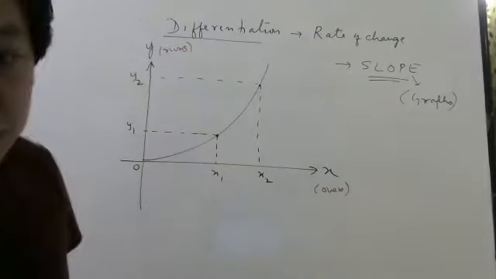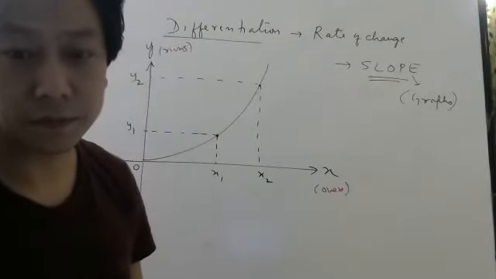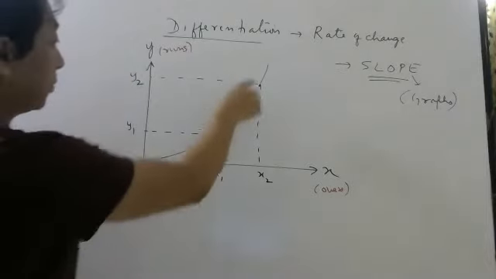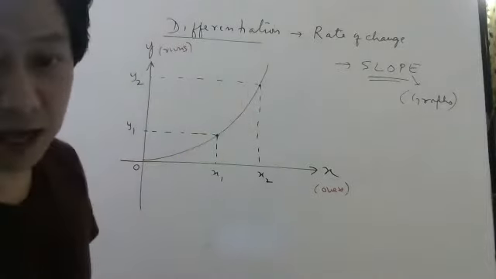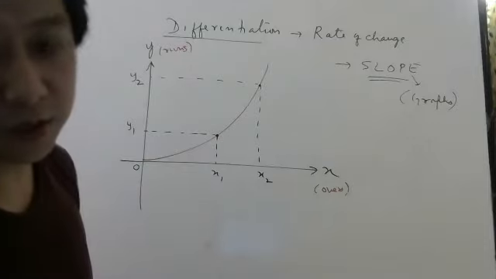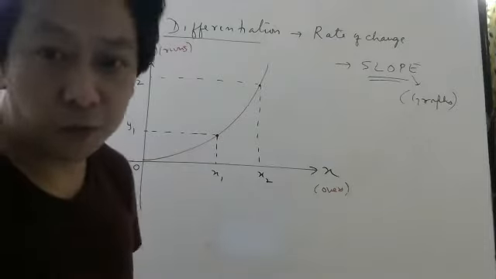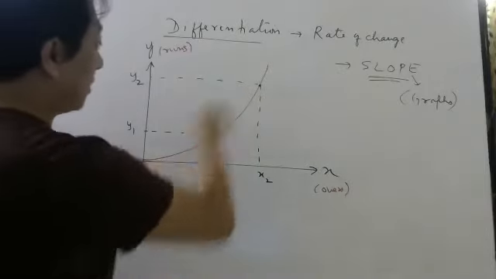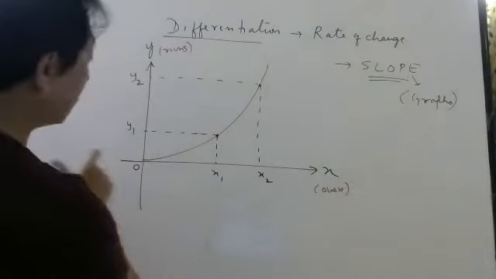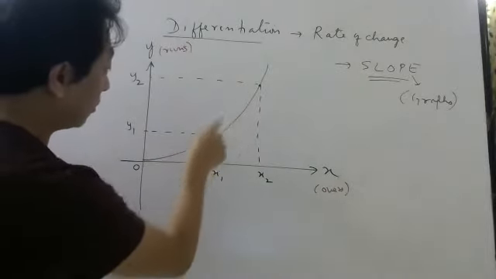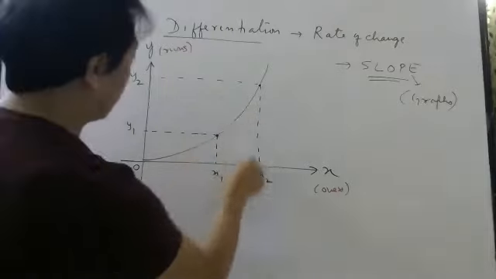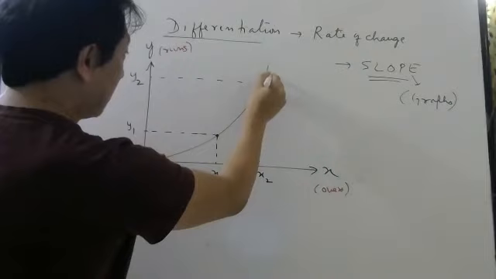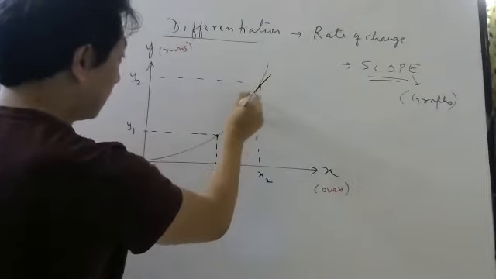Is it lagging for everyone? No. Okay. For those for whom it is lagging, you can wait, or you can see the video later. So take 2 points on the graph, and find the coordinates of the 2 points by dropping perpendiculars. Then you draw a straight line passing through these 2 points.